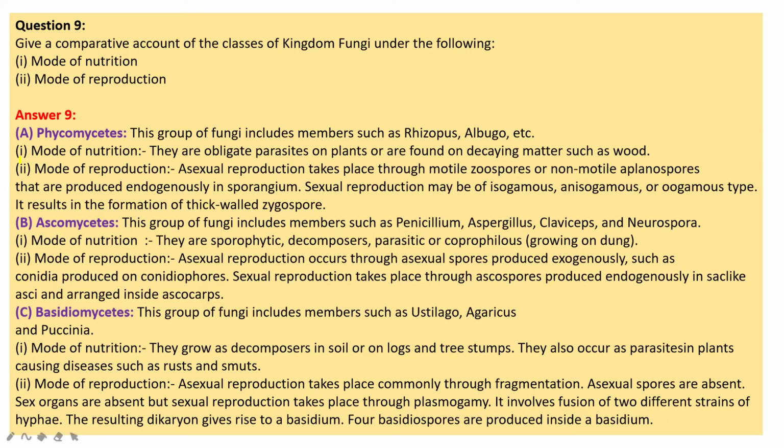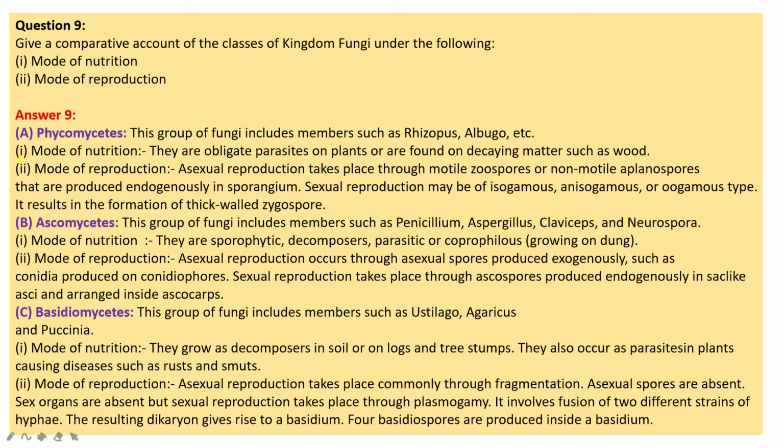Lichens is the example for that. Give a comparative account of classes of kingdom fungi under the following: mode of nutrition and mode of reproduction. Phycomycetes, this group of fungi includes members called Rhizopus and Albugo. Mode of nutrition: they are obligate parasites on plants or are found on decaying matter such as wood.